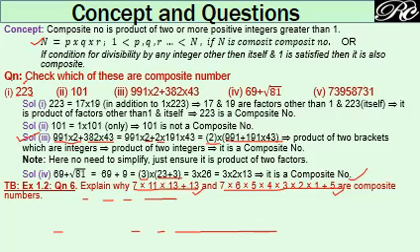Based on this concept, questions are present in your textbook as well as in your exemplar book. If you go for question number 6 of your textbook, exercise 1.2, you will get this question. You have to explain why 7 into 11 into 13 plus 13, and 7 into 6 into 5 into 4 into 3 into 2 plus 5 are composite numbers.